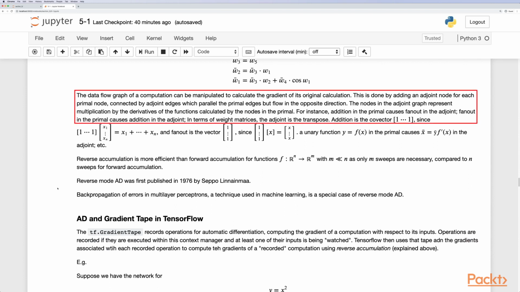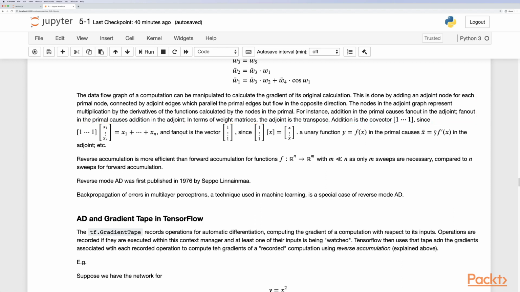The data flow graph of a computation can be manipulated to calculate the gradient of its original calculation. This is done by adding an adjoint node for each primal node, connecting the adjoint nodes, which parallel the primal edges, in the opposite direction. The nodes in the adjoint graph represent multiplication by the derivatives of the functions calculated by the nodes in the primal. For instance, addition in the primal causes fan-out in the adjoint, and fan-out in the primal causes addition in the adjoint. In terms of weight matrices, the adjoint is the transpose, and addition is the covector 1, 1, and the fan-out vector is 1, 1, and a unary function y equals f(x) in the primal becomes multiplication by its derivative in the adjoint.